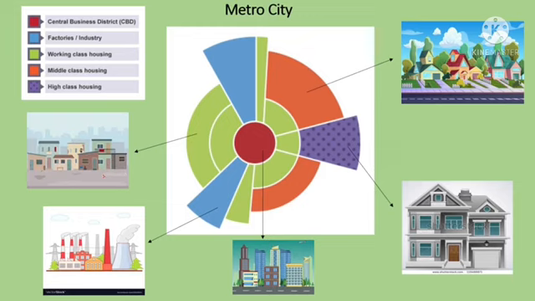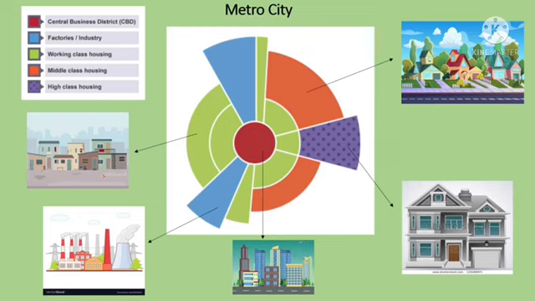The third zone is working class housing, also known as low class residential, which is the green zone. Next to the industrial corridors are the lower or working class residential zones. In Metro City, people who live here tend to be factory workers and live in low income housing. Housing is cheap due to its proximity to industry, where pollution, traffic, railroads, and environmental hazards make living conditions poor. Those who live in this sector do so to reduce the cost of commuting to work. They are sometimes stereotyped as living on the other side of the tracks and may experience discrimination.